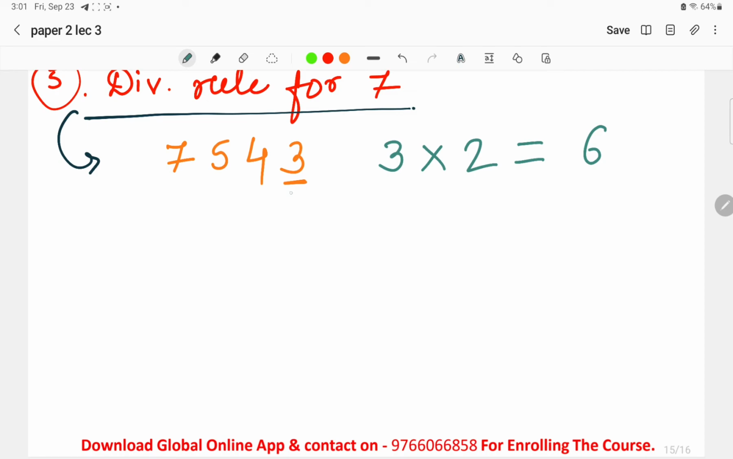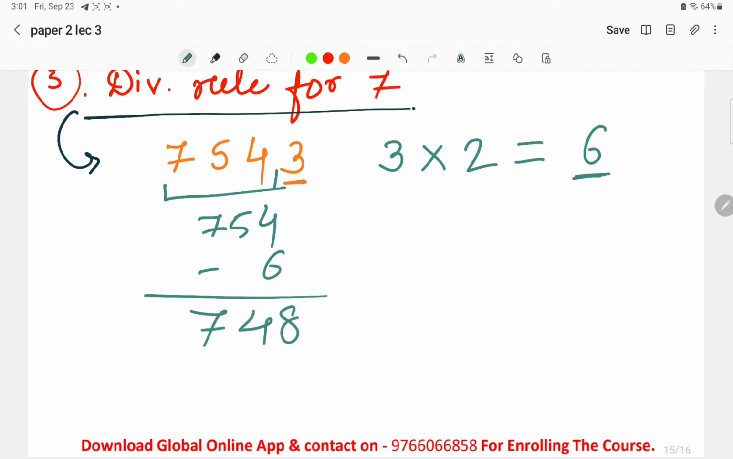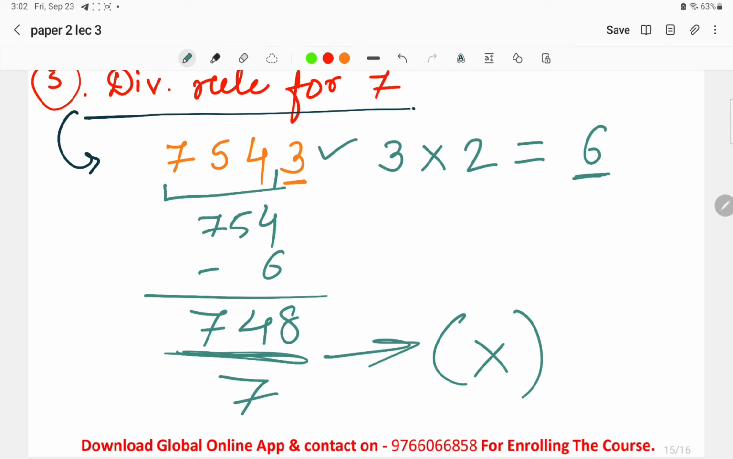Now what is the product over here? 6. Whatever product we get, we have to subtract it from the remaining number. The remaining number is 754. Subtract it, and we get 748. Now to check if this number is divisible by 7 or not, divide it by 7. We will get that 748 is not divisible by 7. It means that this number will not be divisible by 7.